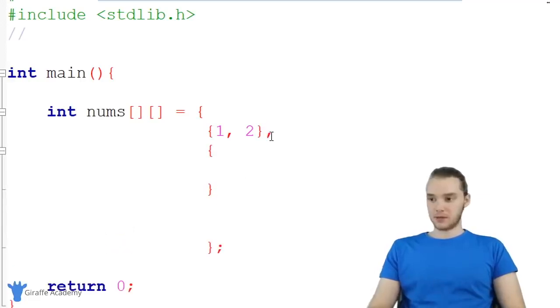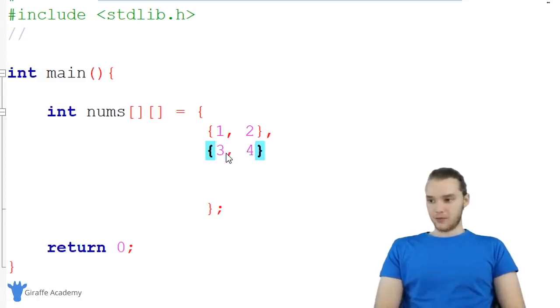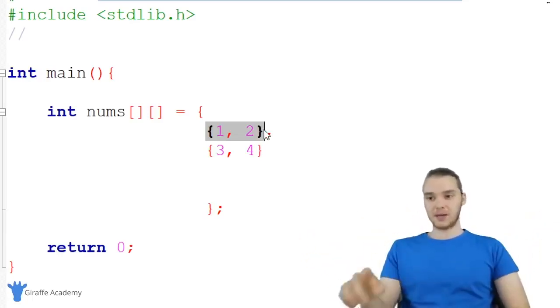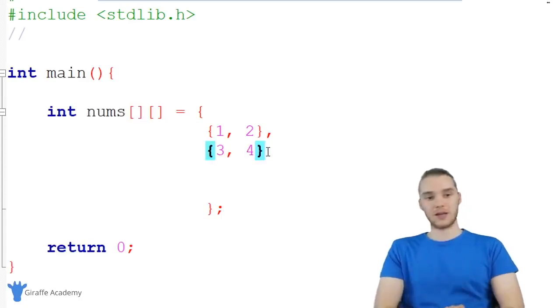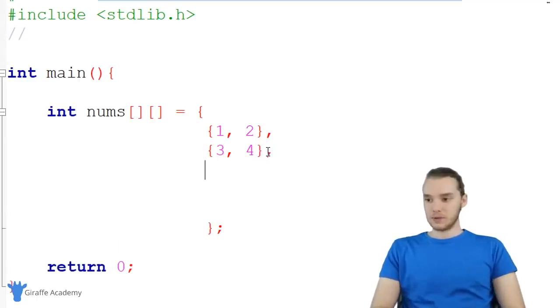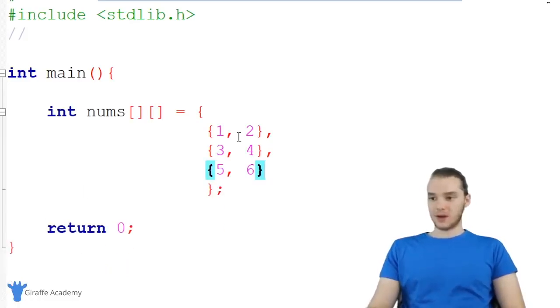So let's make another one. I'm gonna come down here and we'll make another one. So now we're gonna say 3, 4. So this whole array, that's the first element in the nums array, right? And that array has 2 elements inside of it. Same thing with this one. This is the second element in the nums array, and it has 2 elements inside of it. So it's basically an array within an array. Let's make one more. And so this is gonna be 5, 6. So now we have 3 array elements, right? 1, 2, 3. And each of them has 2 elements inside of them.